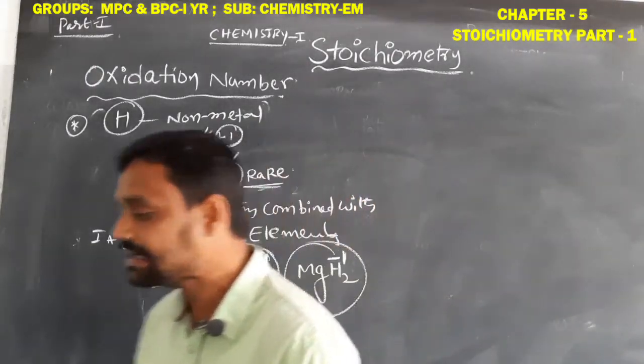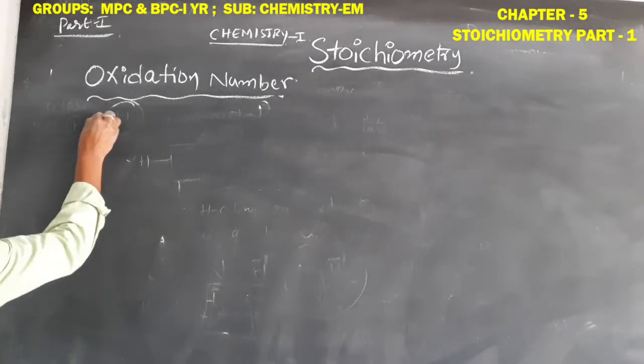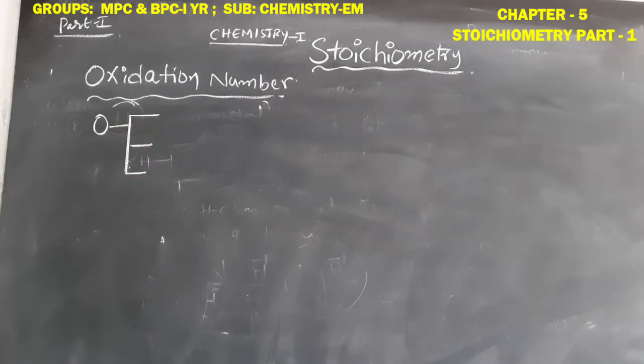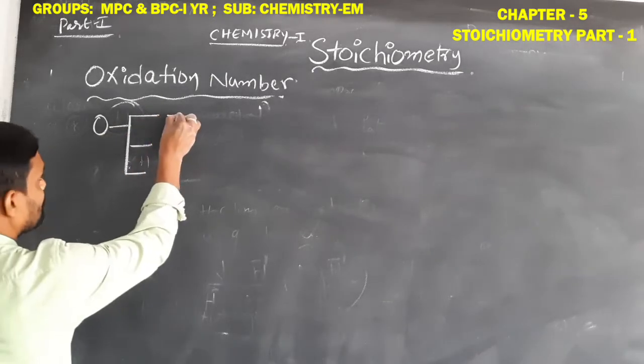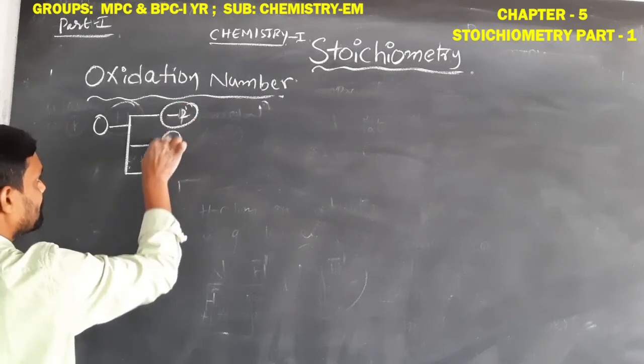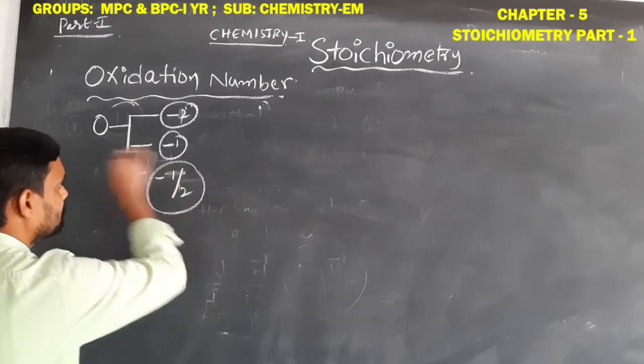Next, oxygen element. Oxygen element will show 3 types of oxidation numbers, that is -2, -1, -1/2.